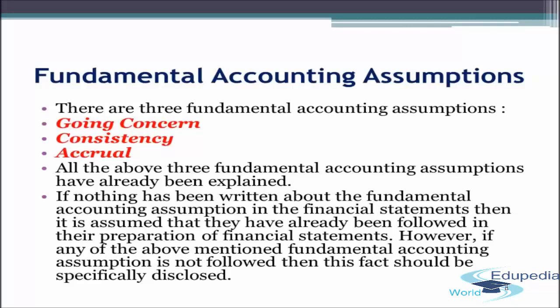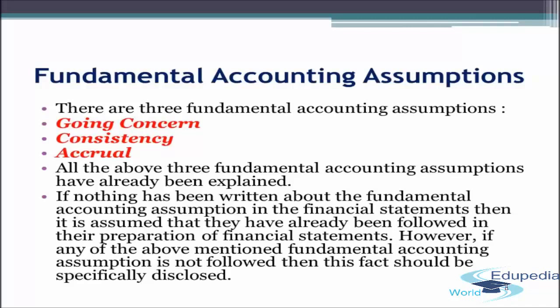Going concern. Going concern is an accounting assumption in which it is assumed that the enterprise for which we are preparing the financial statements is a going concern and will continue in operation for the foreseeable future.